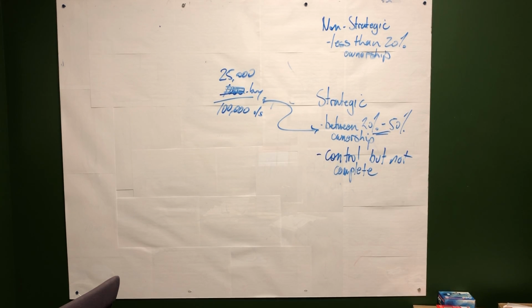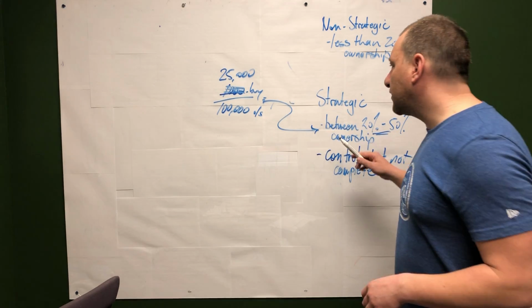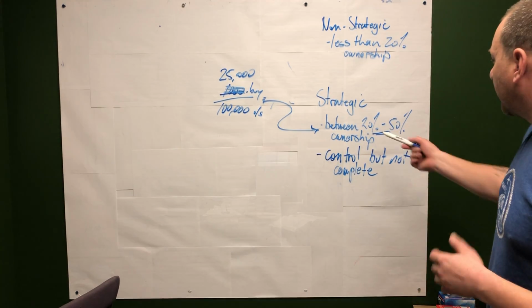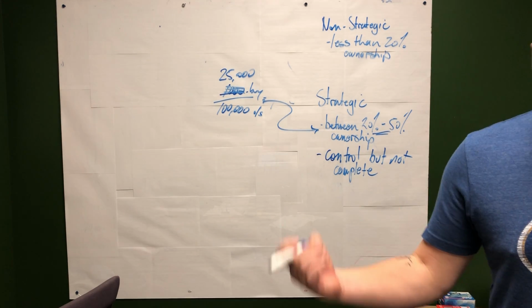Now, in this case, we're going to record it using the equity method, okay, which is used to account for long-term share investments with significant influence. So again, we have significant influence. Why? Because of the ownership structure. We own 20 to 50%. We can exert some influence.